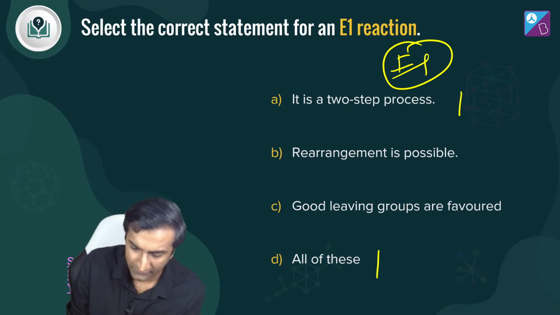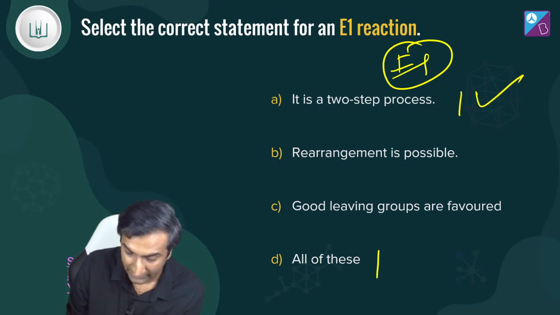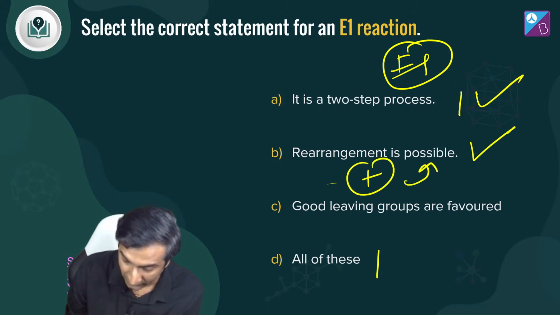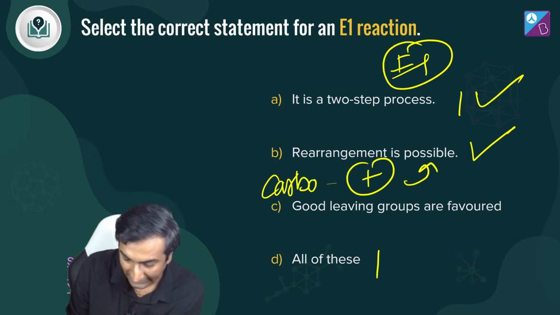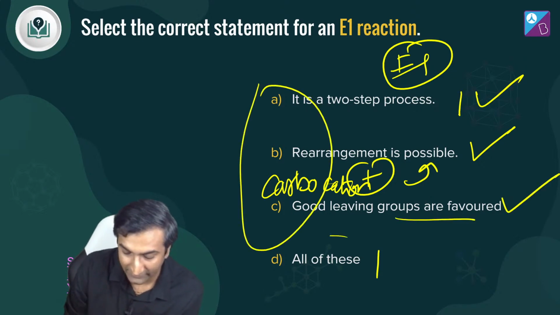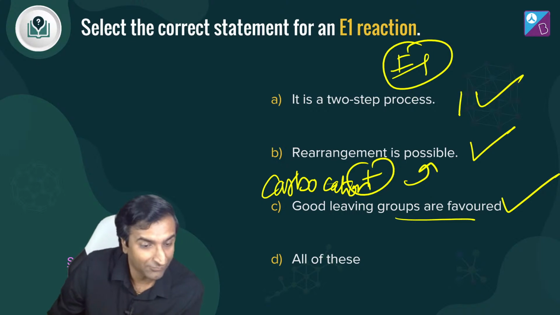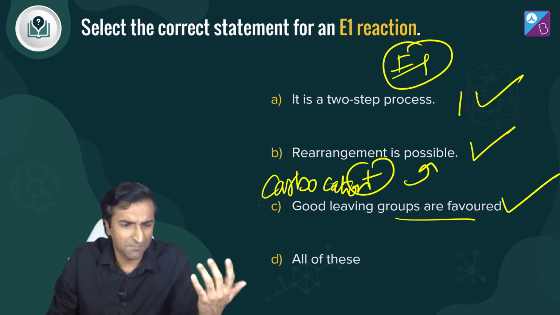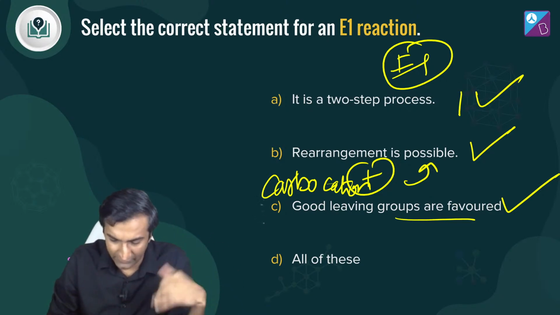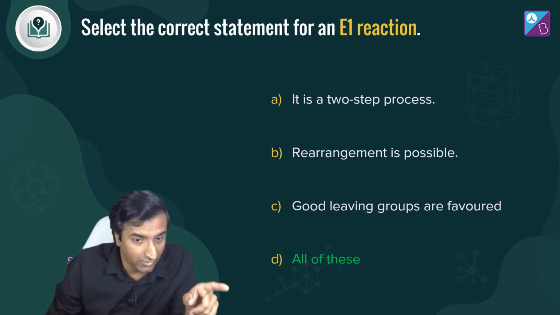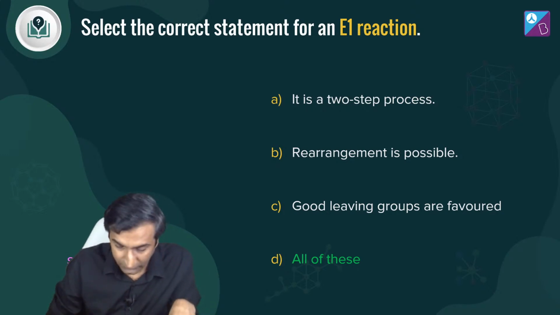Okay. Is it a two-step process? Yes, it is a two-step process. Definitely. Rearrangement possible? Yes, rearrangement is possible. Why? Because the carbocation wants to form a stable one, so rearrangement is possible. Whenever I write plus, I mean carbocation. Good leaving groups are favored? Absolutely. So all three are correct. Hence D is the right answer. Great job, Vishal. Absolutely nice. Very nice. Okay? Cool. So the answer to this one is all of these. It was a simple question. I just taught this to you and this is the answer to this. No doubt, right? We are good. Somebody said A. Asphalt, you good? Why it is D and not A?